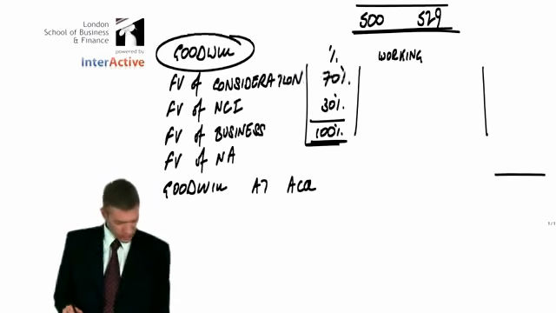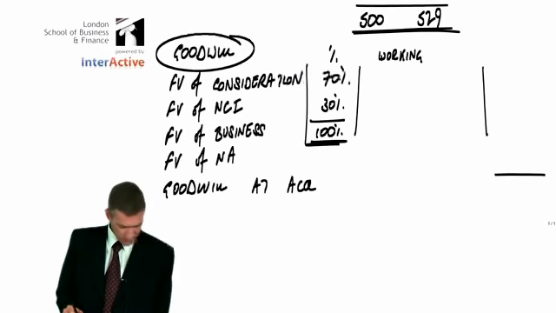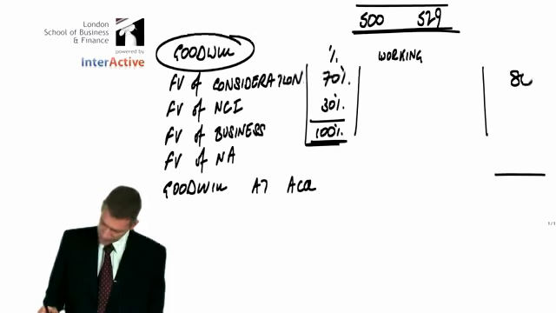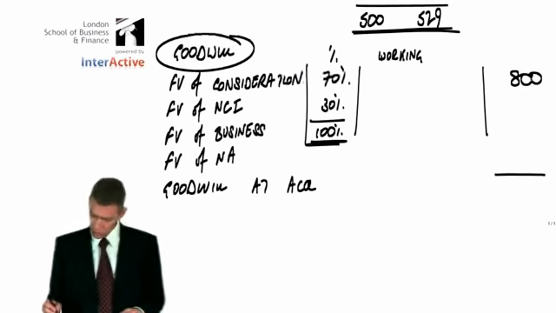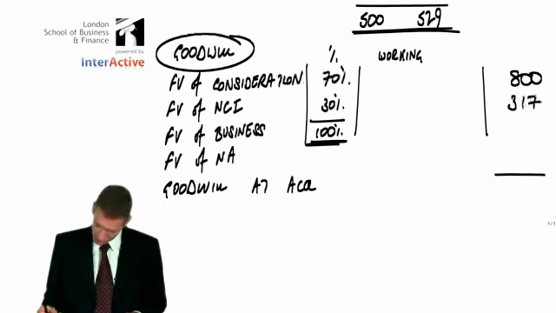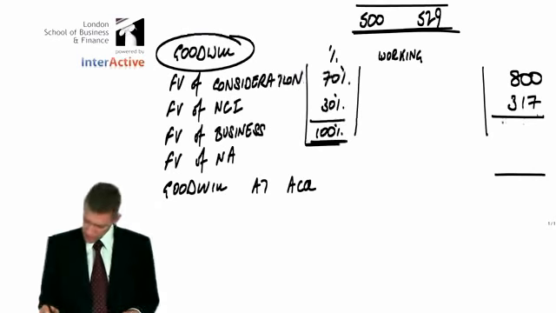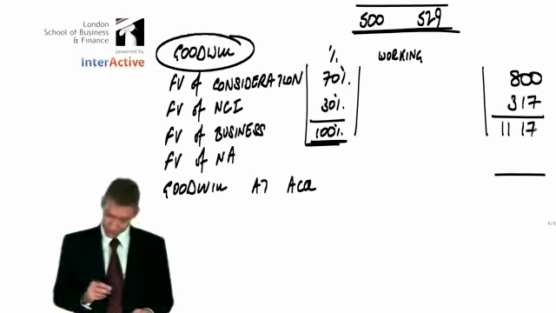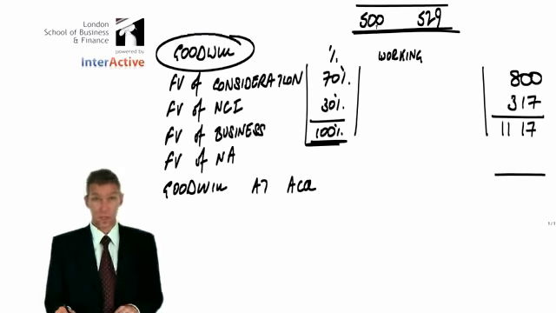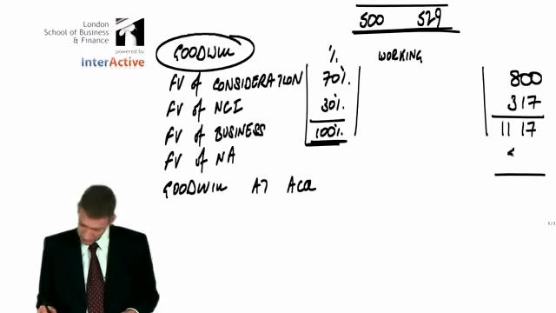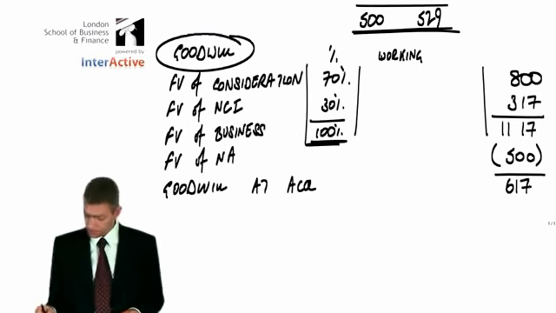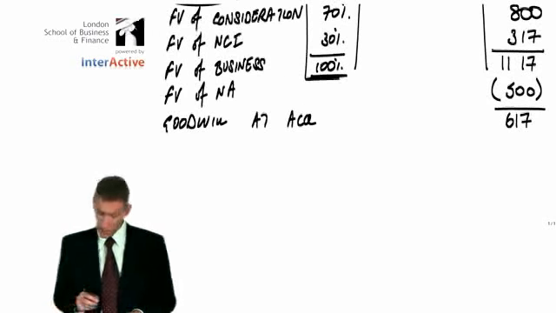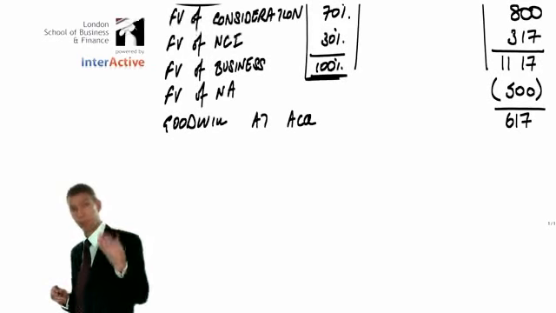The fair value of consideration was given by the examiner, 70% for 800 million. So 800 million is the fair value of our chunk of 70%. The fair value of their chunk is 317. So the fair value of the whole business is 1117. The fair value of the net assets, well, that's this 500 that you've calculated in your net assets working. So you've got a goodwill at acquisition, fairly strange figure, 617, right? That's the goodwill at acquisition, but it suffers an impairment at the year end.